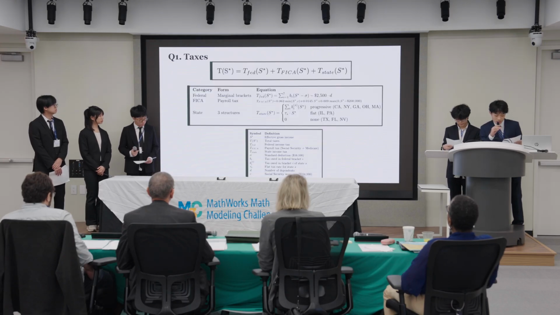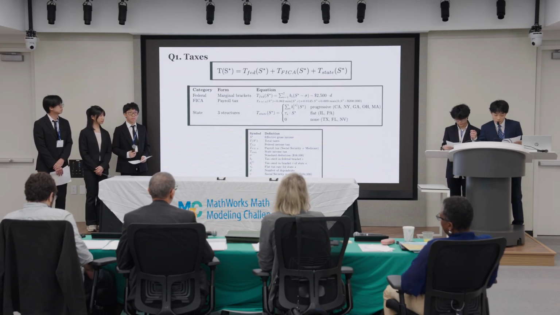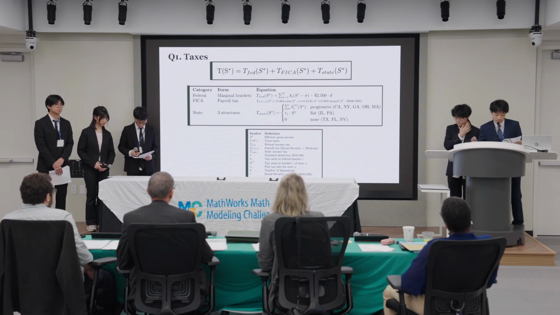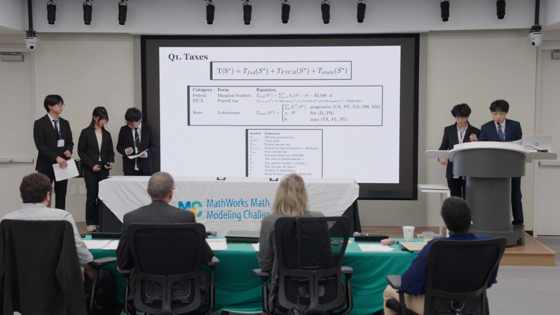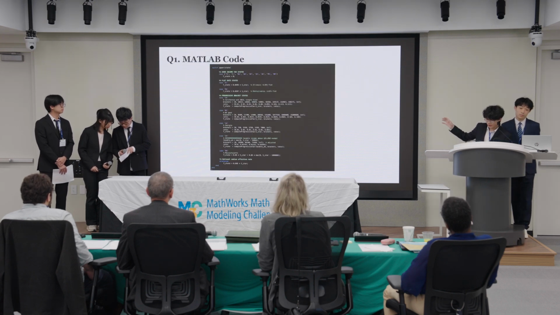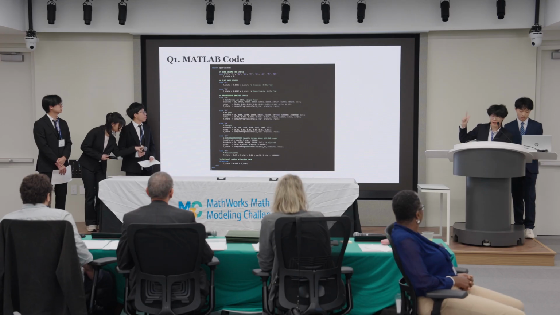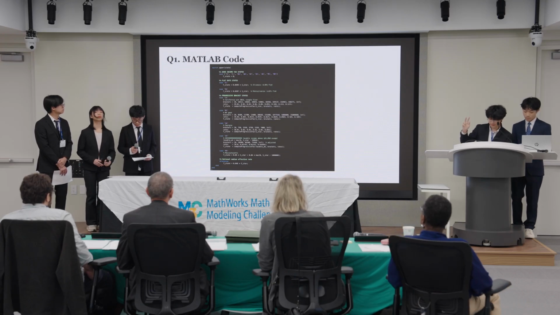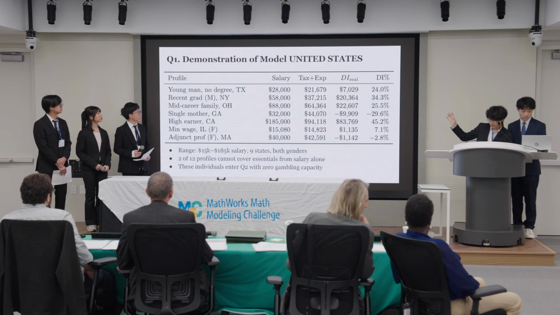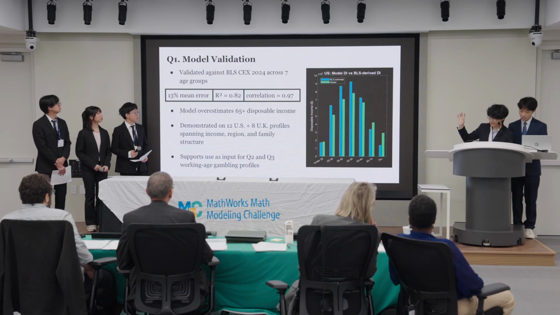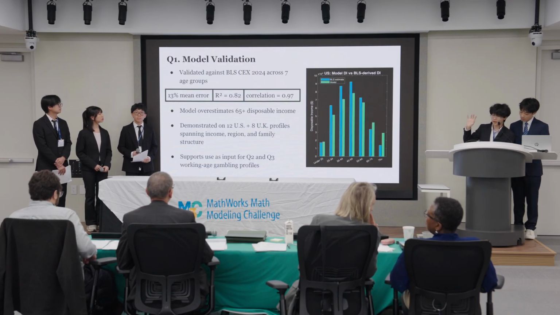Moving to taxes, which are the largest mandatory deduction from gross income. Our model calculates federal tax, payroll tax, and state taxes. We took a step further with state taxes by programming the distinct tax structures of all 50 states. For example, we implemented state taxes with a switch function that handles zero-income states, flat rate states, and progressive bracket states. We validated our model against the Bureau of Labor Statistics Consumer Expenditure Survey across 7 age groups.